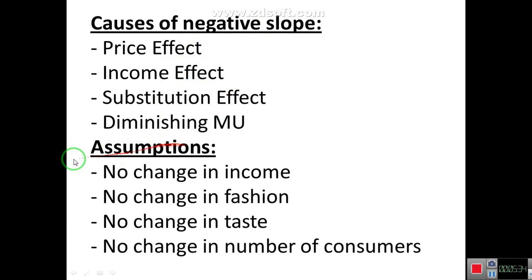Now, assumptions of the law. As we have already discussed, the law of demand states that quantity demanded varies inversely with changes in price if other things remain the same. What are the other things? These are the assumptions. If there is no change in income, if consumers' income does not change over time, then this law will be valid, this law will be applicable.